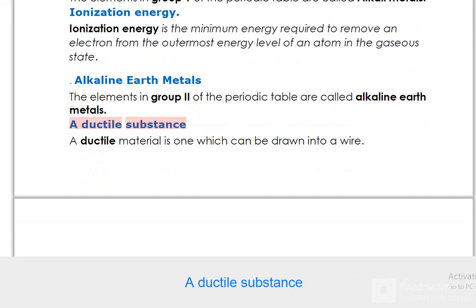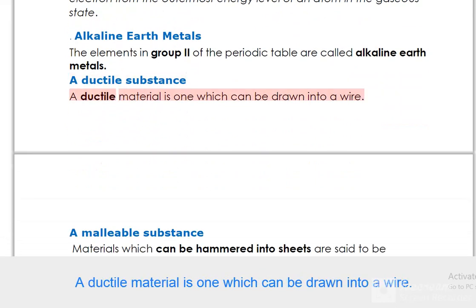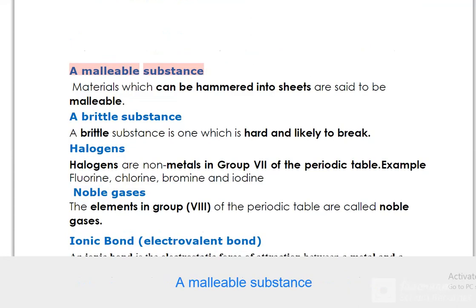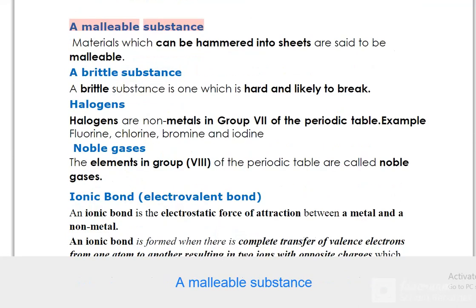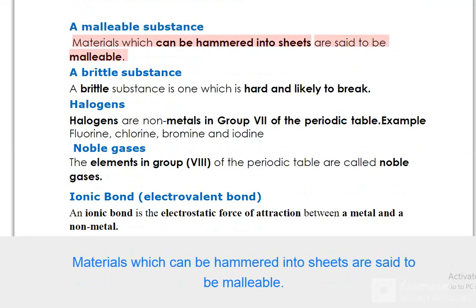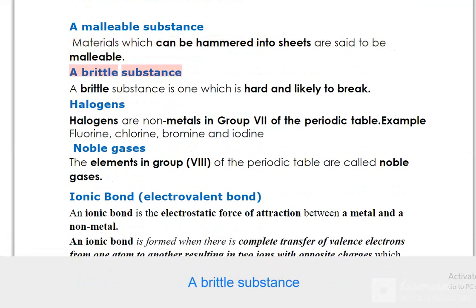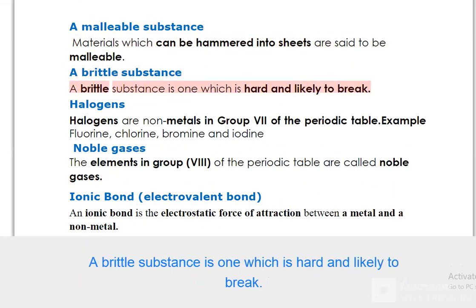A ductile substance. A ductile material is one which can be drawn into a wire. A malleable substance. Materials which can be hammered into sheets are said to be malleable. A brittle substance. A brittle substance is one which is hard and likely to break.